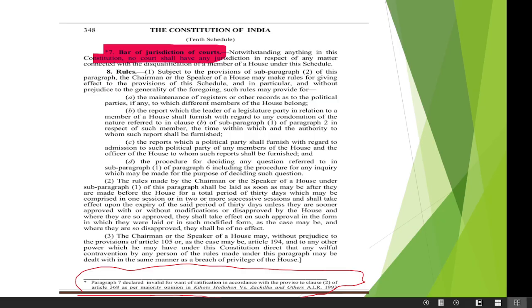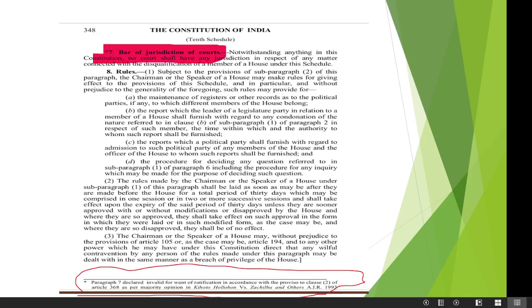So next, a question arises whether it is subject to judicial review or can be challenged in court or not. Originally there was a bar on the jurisdiction of courts, so it should not go to any court. It was there in the 10th Schedule, but now yes, it can be challenged in court, and judicial review also can happen based on the Kihoto Hollohan case.